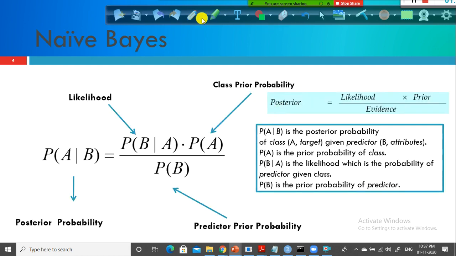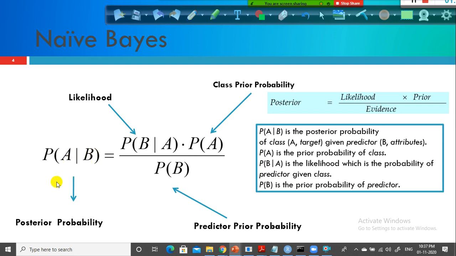Now let us directly jump into this equation. This is the equation for Naive-Bayes, okay? Probability of A, this line is nothing but given that. The probability of A given that B, which means what is the probability of A given that B has already occurred? That is what this one says, okay?